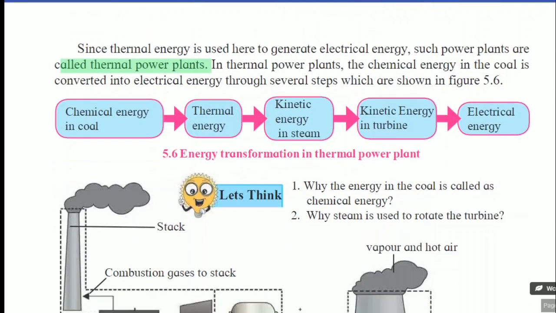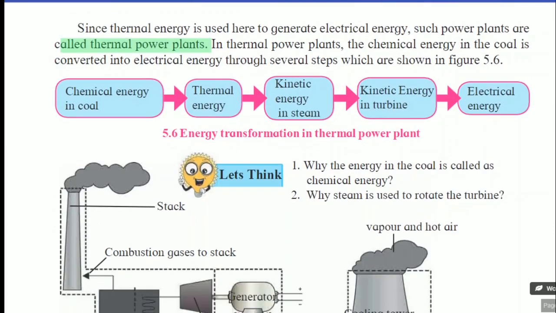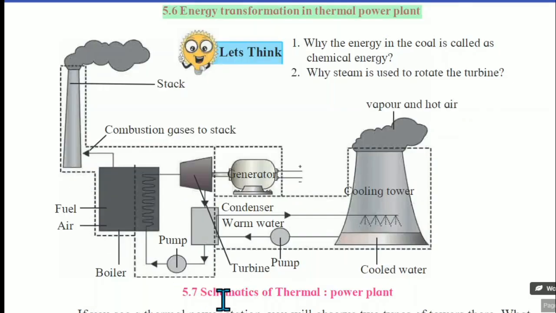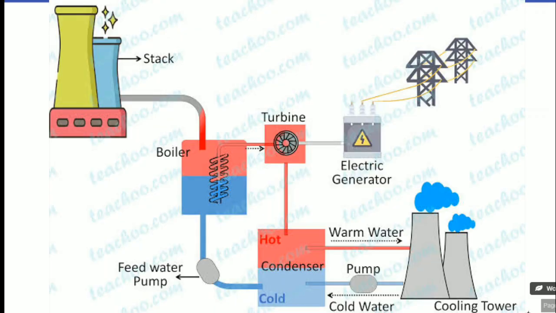And the second flow chart indicates the conversion of energy, or we can say energy transformation. So here is energy transformation in the thermal power plant. First of all, chemical energy in coal. In that, stored chemical energy is converted into thermal energy. That thermal energy is converted into kinetic energy in the turbine, and due to that electrical energy is formed. Here, Figure 5.7 indicates the schematic of a thermal power plant.